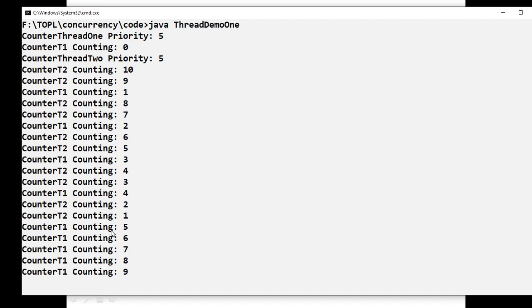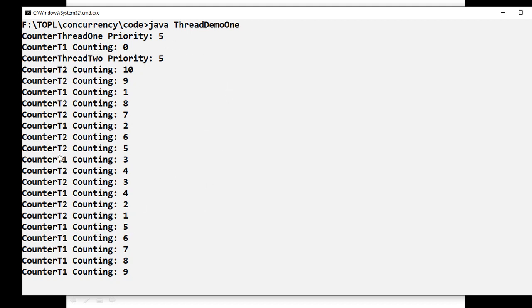Now if you look within the specific time, these threads are executed in an overlapped way, that means time overlapping: T1, then T2, then T1, then T2, just like that, based upon the sleep time. This is how thread execution takes place.